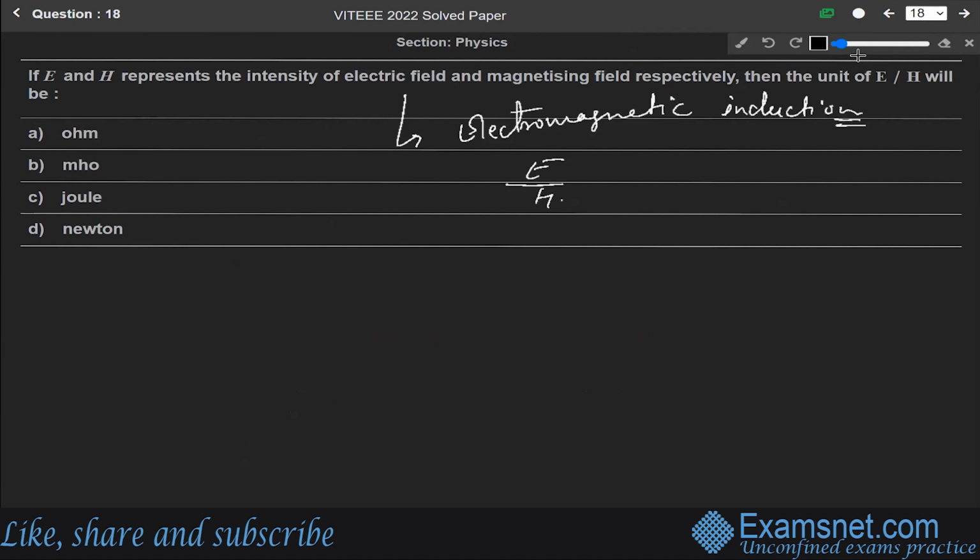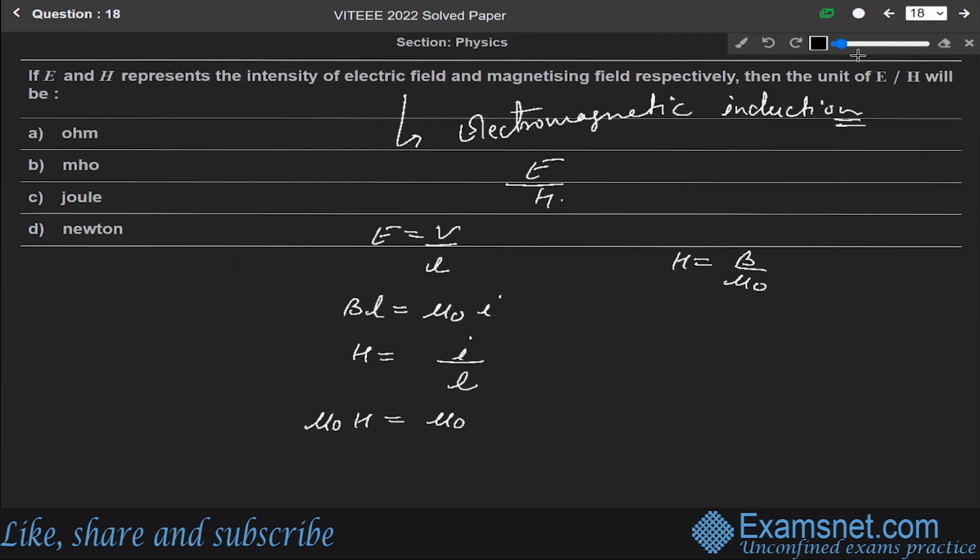First of all, we know that E is equal to V over L, and we know that B into L equals mu naught into I. And we know that H is equal to B over mu naught. So from here we can write H is equal to I over L. Multiplying with mu naught on both sides, we get mu naught H is equal to mu naught into I over L, multiplying L here. So it will be mu naught H L equals mu naught I. This is equation 1 and this is equation 2.